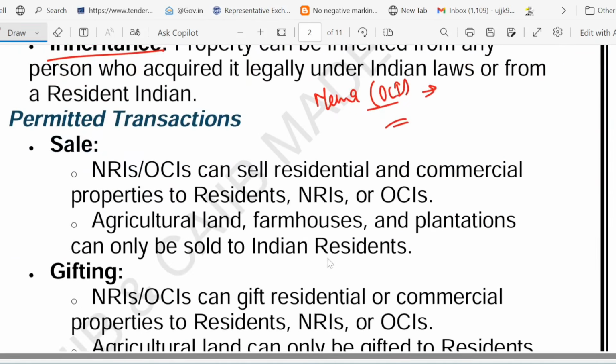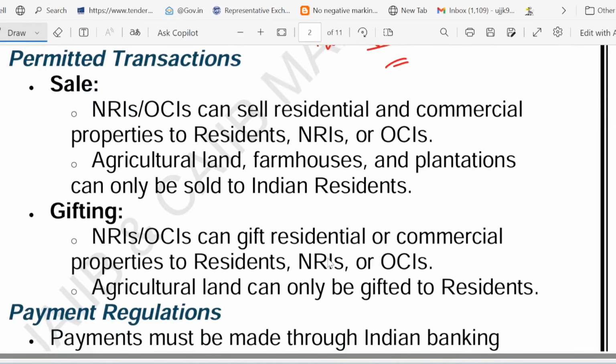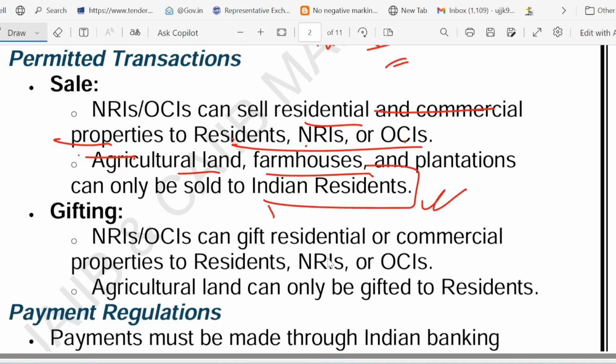Then what about the sale transaction, what can they sell? If they want to sell their property, they can sell residential and commercial property. They can sell the agriculture land and farmhouse. So they can't buy, but they can sell. But they can sell only to an Indian citizen. That is a very, very important point. Residential and commercial property can be sold to anyone, whether resident, NRI or OCI. But agriculture, farmhouse and plantation property must be sold to an Indian resident.